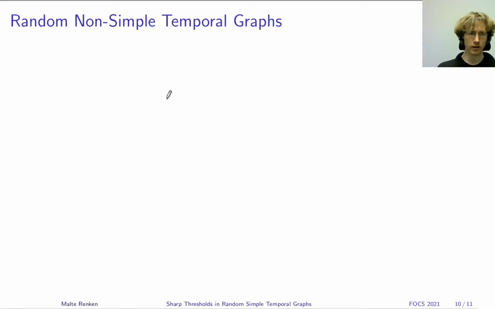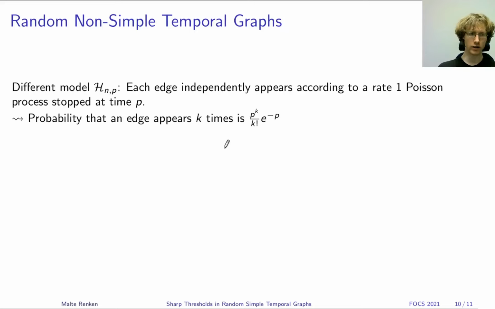So I've said a lot about simple temporal graphs. Let me also say a couple words about non-simple temporal graphs. We also looked at a model for non-simple temporal graphs in our paper, where we said that each edge appears independently according to a Poisson process, which means that each edge independently of all the others can appear between 0 and a large number of times, where the expected number of occurrences is exactly p.